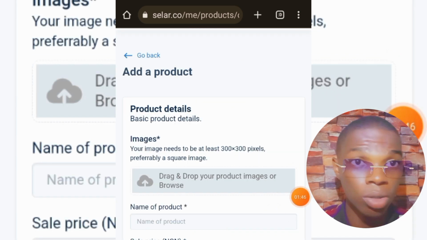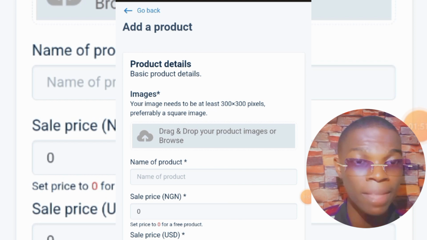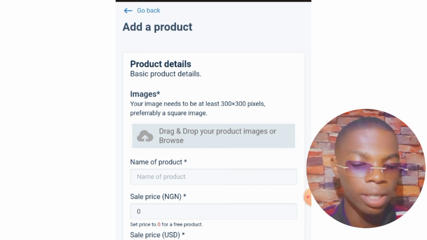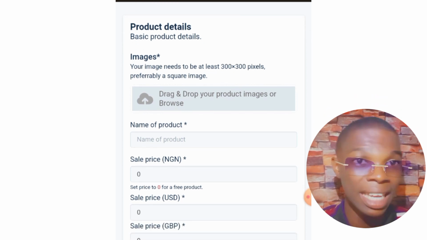Once you click on next, it's going to bring up this page. They're going to ask you to import an image of your book. The image must be 300 by 300 pixels. Like I said, I'm going to be walking you through step by step. Then once you're done with that, you're going to be putting in your product name.